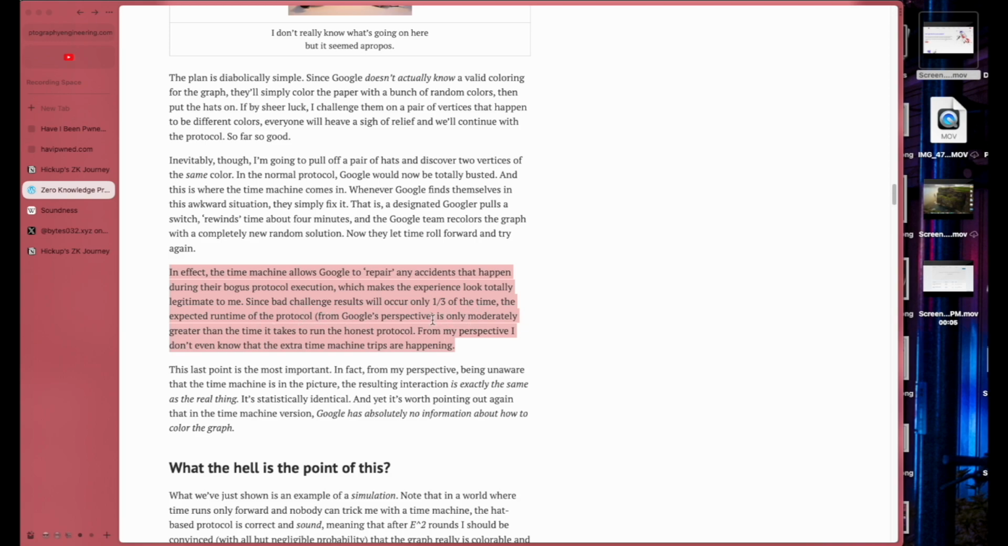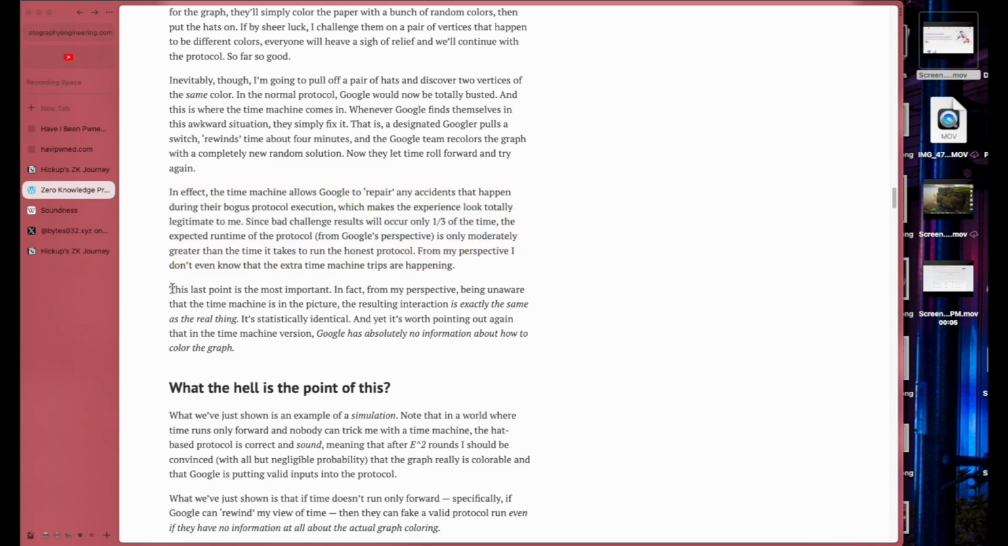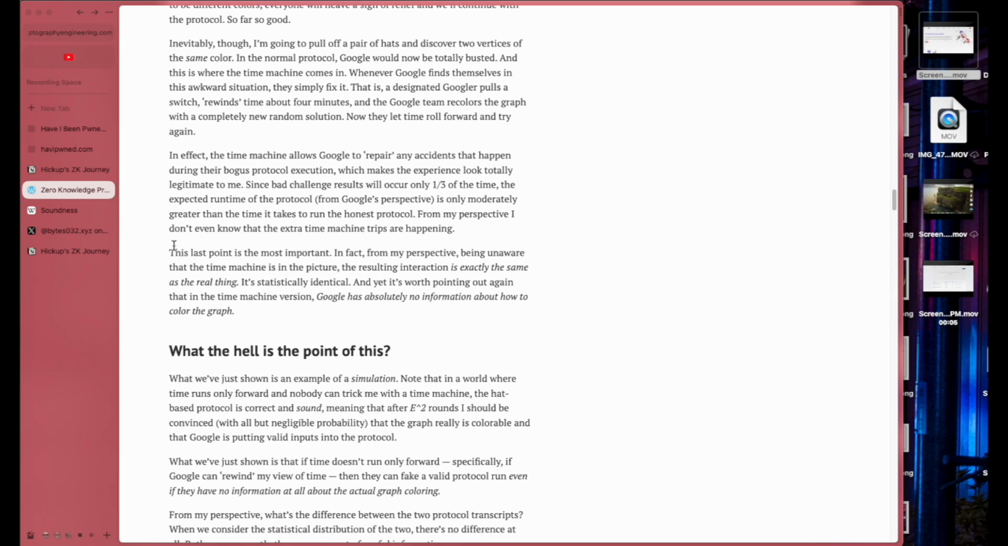All right. It's only moderately greater than the time it takes to run the honest protocol. From my perspective, I don't even know what the extra time machine trips are happening. Wait, what? I actually did not pay attention. I don't even know that the extra... Yeah, of course. You don't know. That they're not telling you. That's the point.